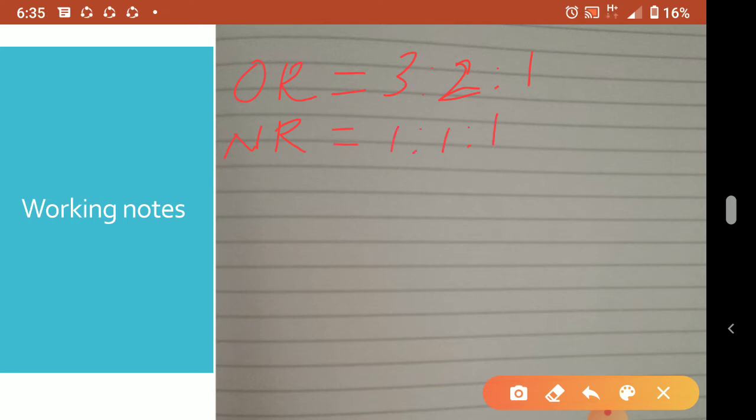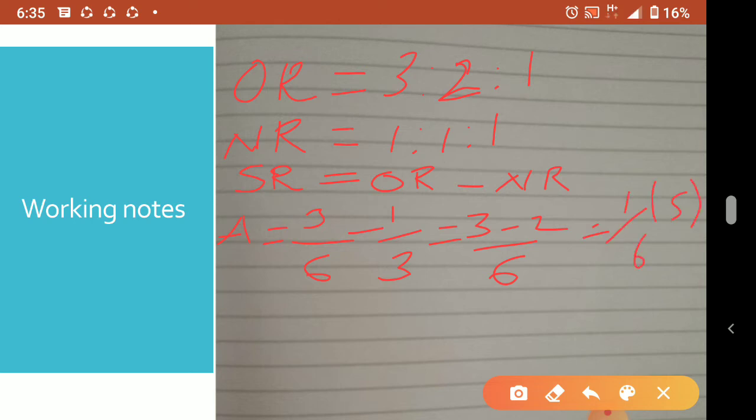Now we'll calculate the sacrifice or gain. Applying the equation, sacrificing ratio is equal to old ratio minus new ratio. For A, old ratio is 3 by 6 minus 1 by 3. Taking LCM 6, it is 3 minus 2, so it will come 1 by 6. This is sacrifice only, positive is coming.